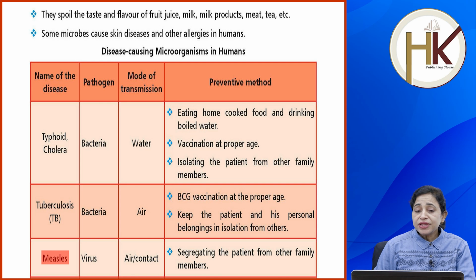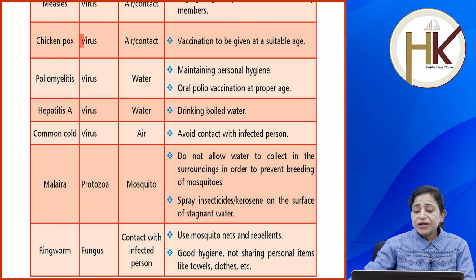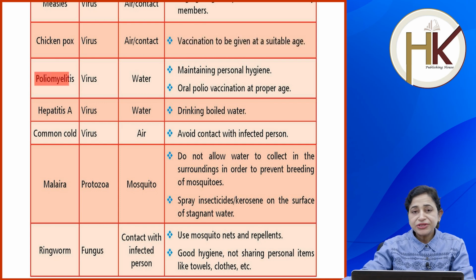Measles: the pathogen is a virus and the mode of transmission is air contact. Preventive method is segregating the patient from the other family members. Chickenpox: virus, air contact, vaccination to be given at a suitable age. Poliomyelitis: virus, water, maintaining personal hygiene, oral polio vaccination at proper age. Hepatitis A: virus, water, drinking boiled water. Common cold: virus, air, and preventive method is to avoid contact with an infected person.